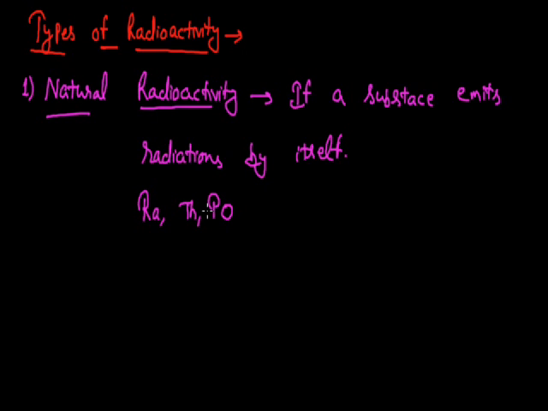On the other hand, if we induce the radioactivity process in a stable nucleus, by any process converting a stable nucleus into an unstable nucleus, and this unstable nucleus emits some radiation, then this kind of radioactivity that is induced artificially is termed as artificial radioactivity.